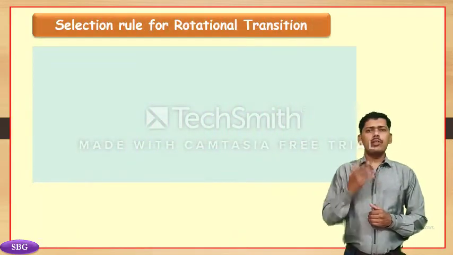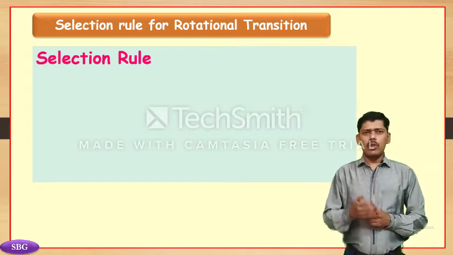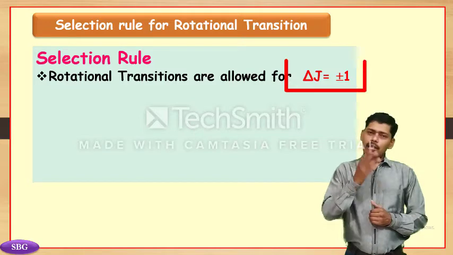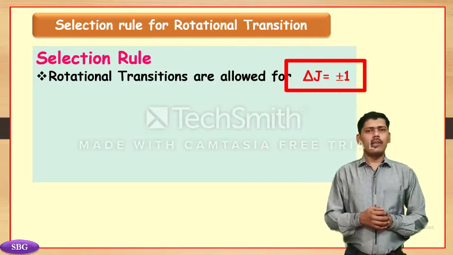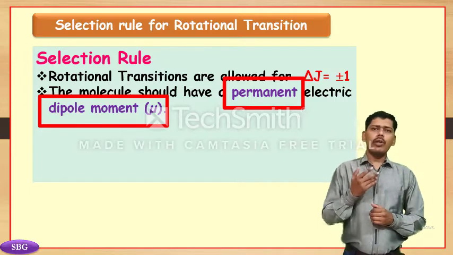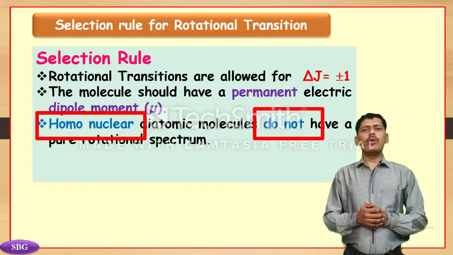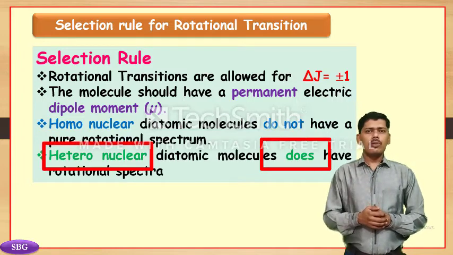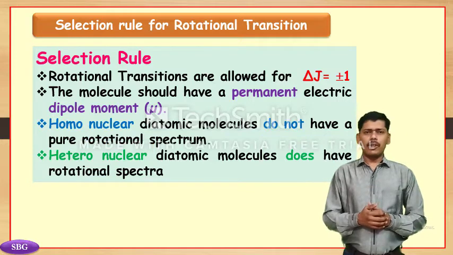Now we study the selection rule for the rotational transitions. Only those rotational transitions are allowed for which ΔJ = ±1. The molecule should have a permanent electric dipole moment. Homonuclear diatomic molecules do not have a pure rotational spectrum, whereas heteronuclear diatomic molecules do have rotational spectra.